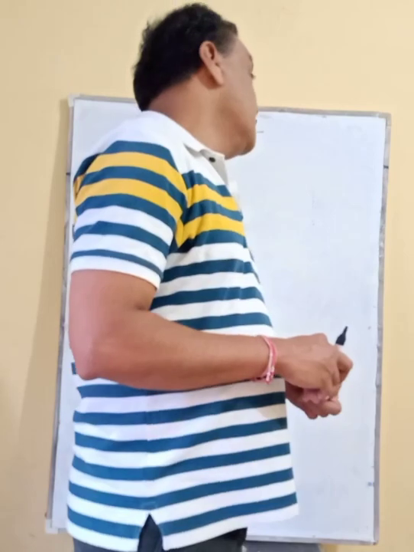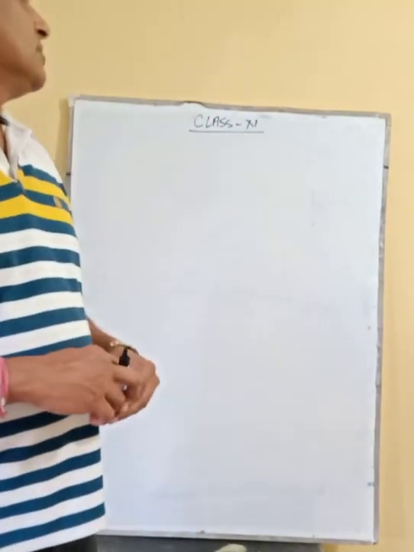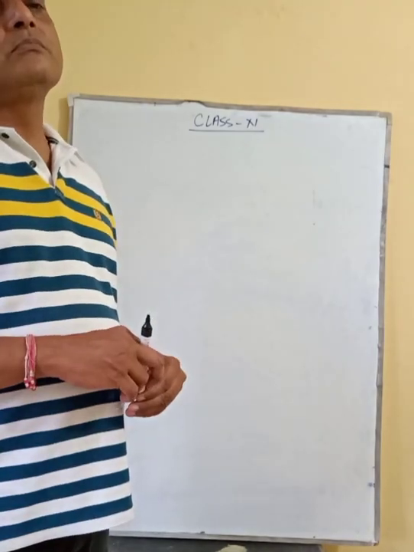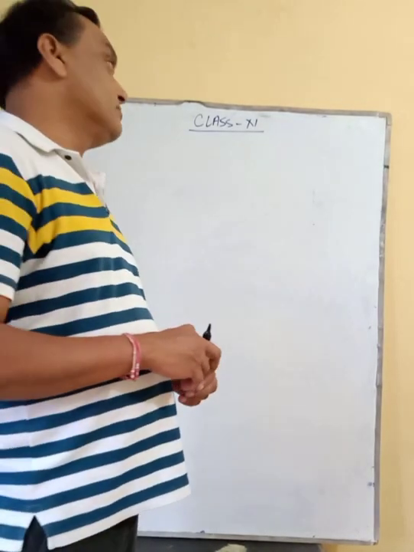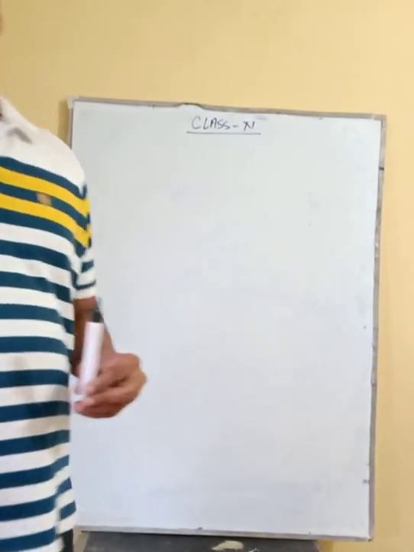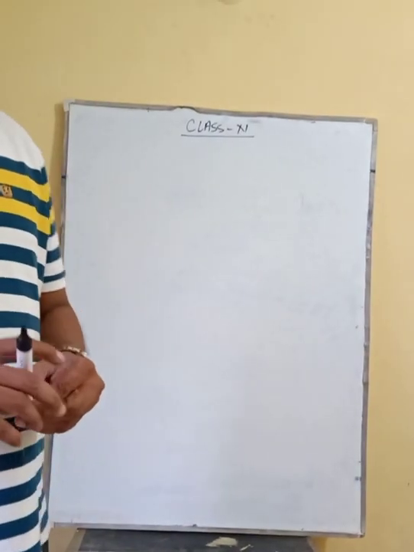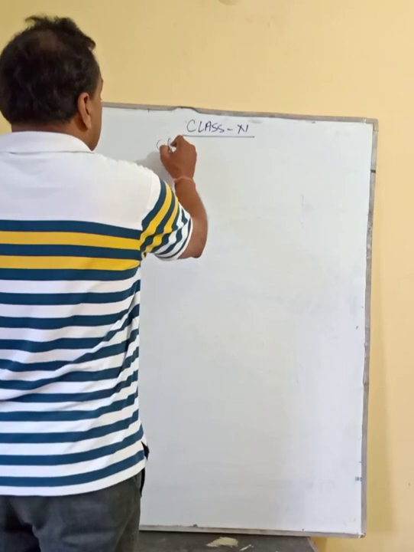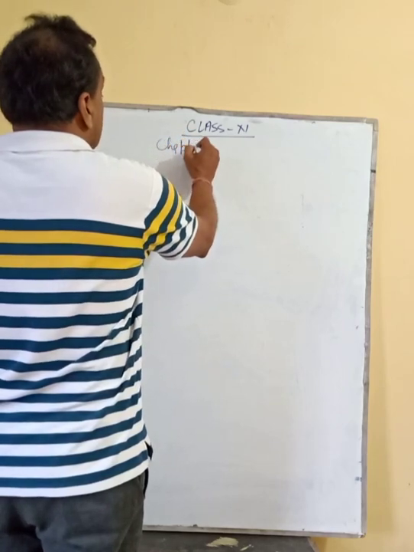Today in this video we will discuss the apparent weight of a body in a lift. What do you mean by apparent weight? This is the name of the chapter. Chapter name: Laws of Motion.